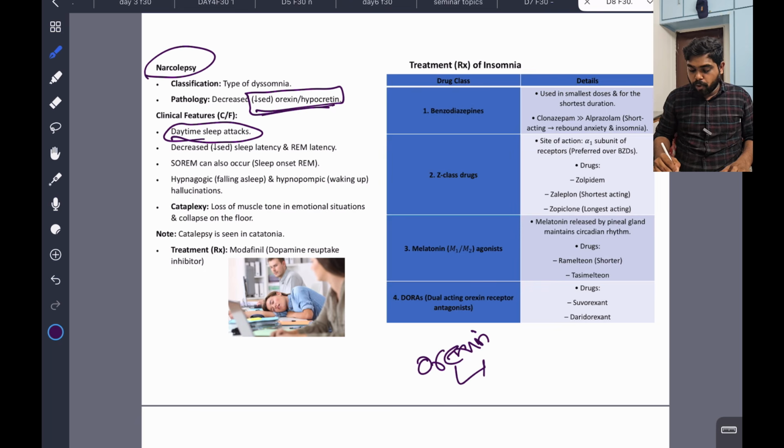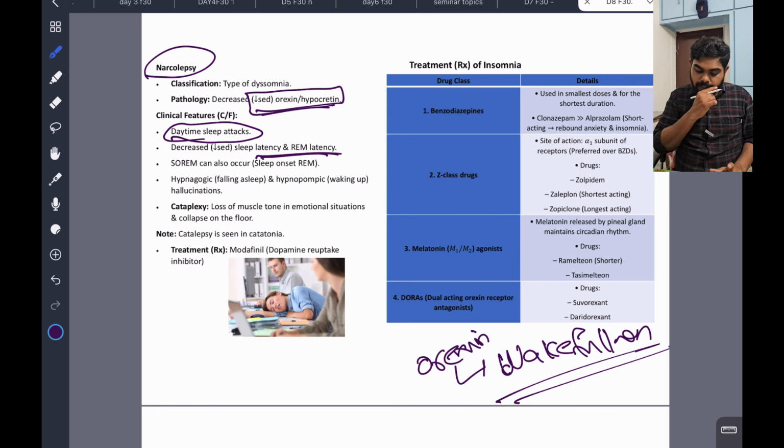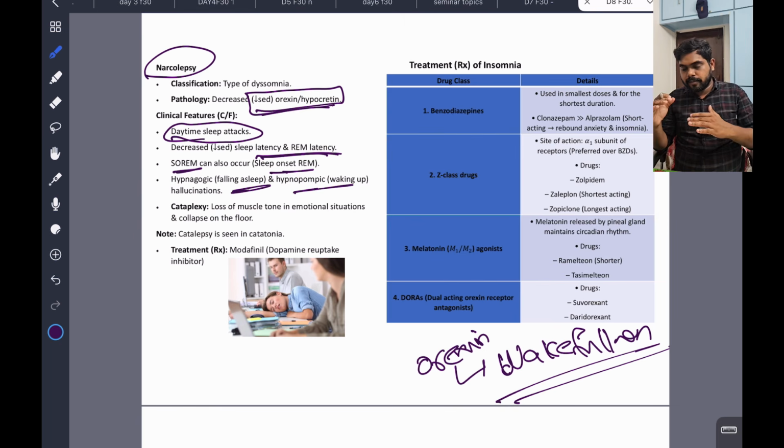Orexin is very important. It's a hormone of wakefulness. You will be wakeful when orexin is there. So if orexin or hypocretin is reduced, you will have this daytime sleep attack. This is very important. And the sleep latency and REM latency are decreased. So you'll sleep sometime, get up, sleep sometime, get up, like that. Clear? So SOREM, sleep onset REM, occurs, and you keep falling asleep and waking up.